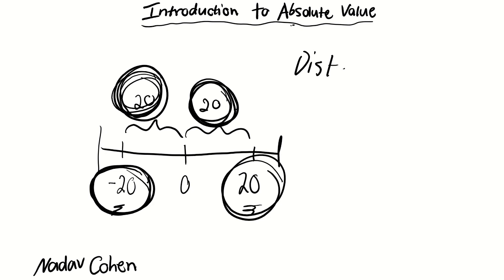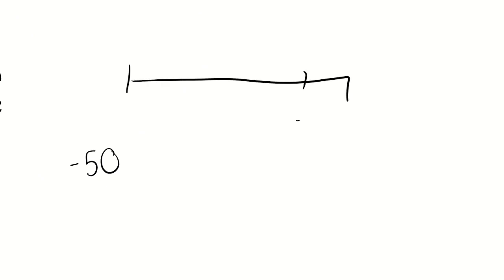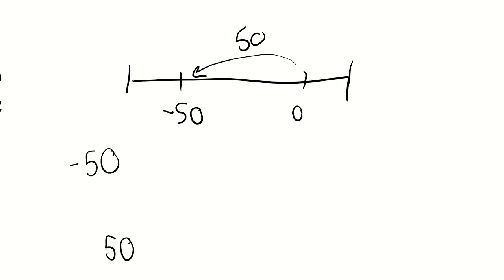Distance from 0 in positive terms. That's kind of my little cut definition of it. But if I said negative 50, what is the absolute value of negative 50? Well, I would draw my number line and I would say, okay, this is 0 and this is negative 50. Negative 50 is 50 units away from 0. So that means the absolute value of negative 50 is 50.